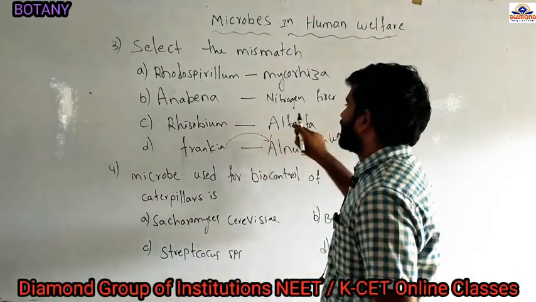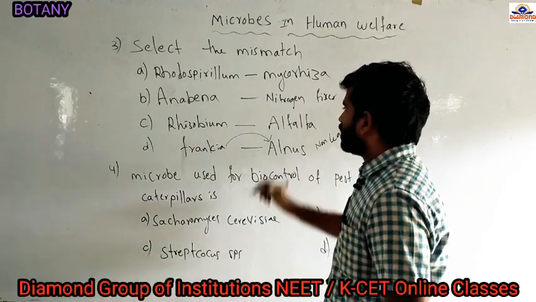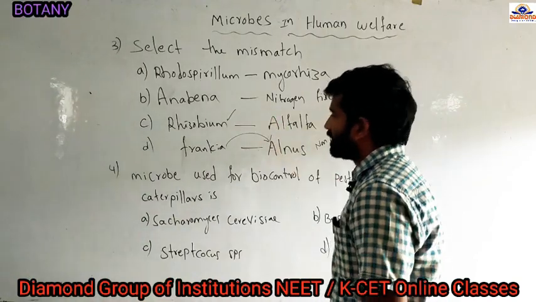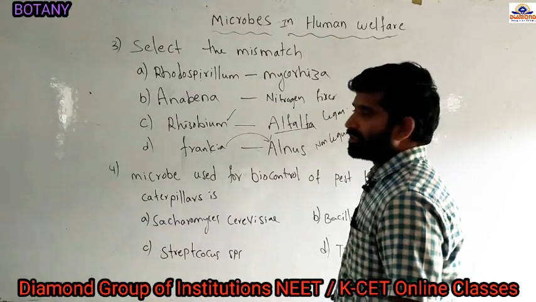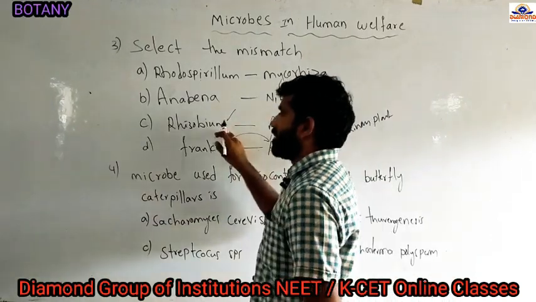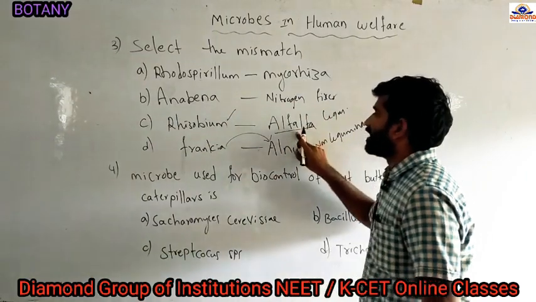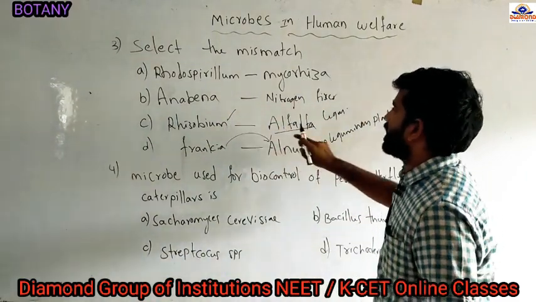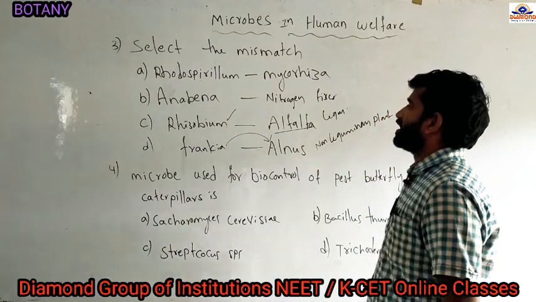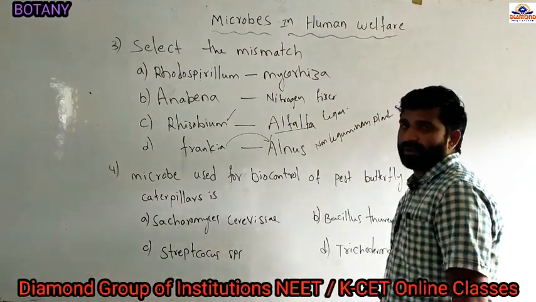And the next option, Rhizobium, alfalfa. See now, Rhizobium is a bacterium and alfalfa is a leguminous plant. These Rhizobium bacteria can enter into the leguminous plants and fix atmospheric nitrogen. So Rhizobium bacteria also show a symbiotic association with the alfalfa plant.